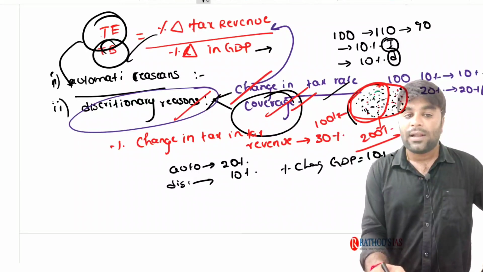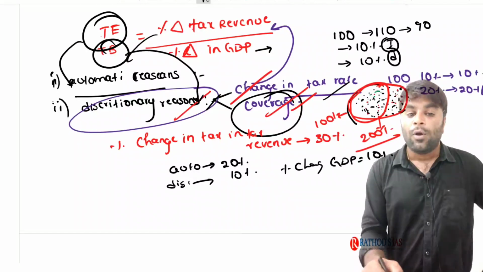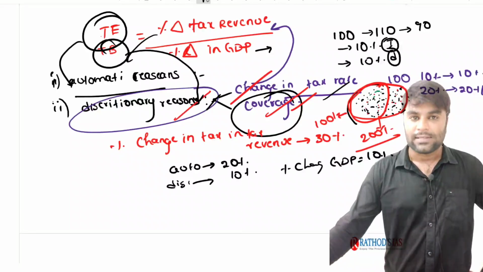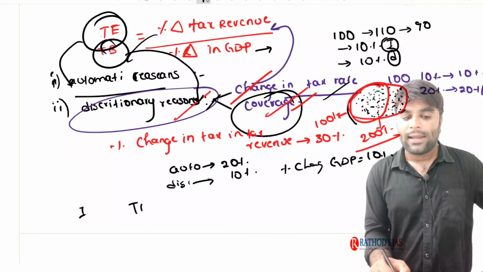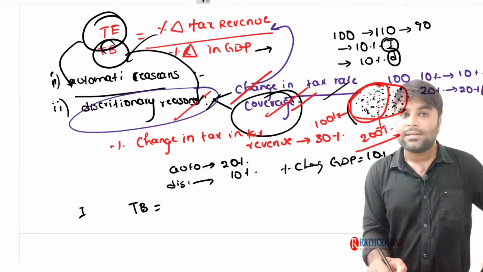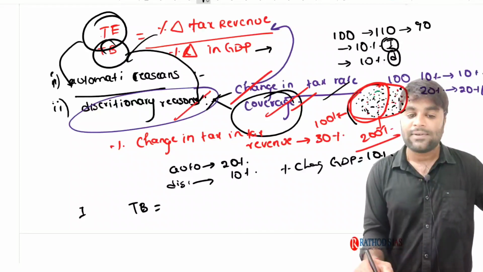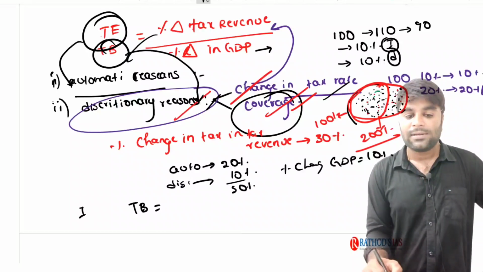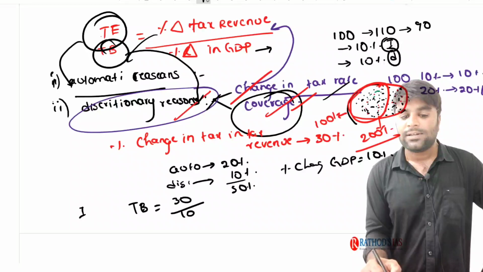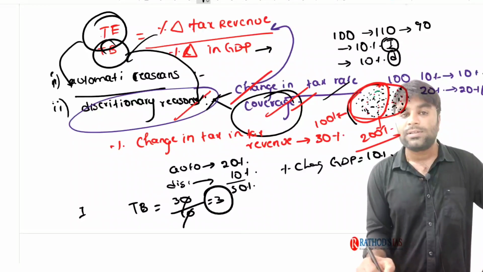Tax buoyancy is going to consider the changes in tax revenue due to both the automatic changes as well as discretionary changes. So if you want me to calculate the tax buoyancy, it considers both. So automatic changes and discretionary changes total 30%. So 30 by percentage change in GDP, that is equal to 3. Tax buoyancy is equal to 3.